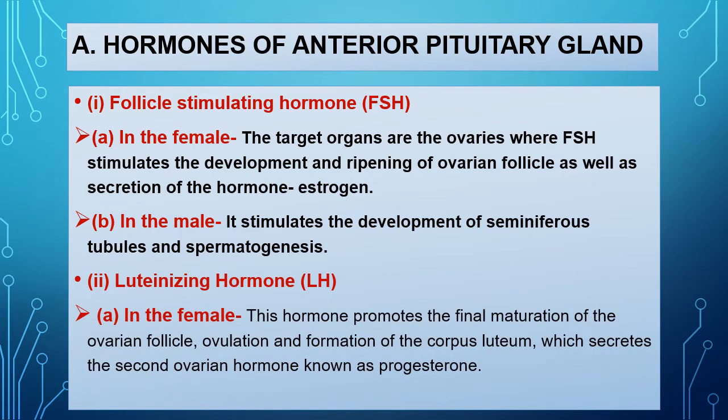Luteinizing hormone, in case of female, promotes the final maturation of the ovarian follicle, ovulation, and formation of corpus luteum, which secretes the second ovarian hormone known as progesterone.